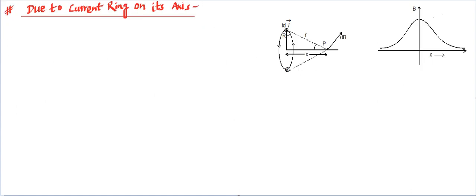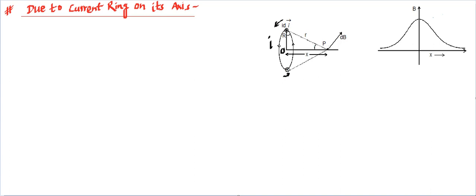Now let's talk about the next magnetic field formula, that is due to a current carrying circular ring, and this time we are talking about its axis. So let's say this is a current carrying circular loop, a complete circular loop, and this carries current I, and this current I is going inside from this part and coming outside from this part. This is how the current is moving, and this is a three-dimensional picture. Let's say this is point O, the central point, and we are interested to find the magnetic field at point P, which is over there.